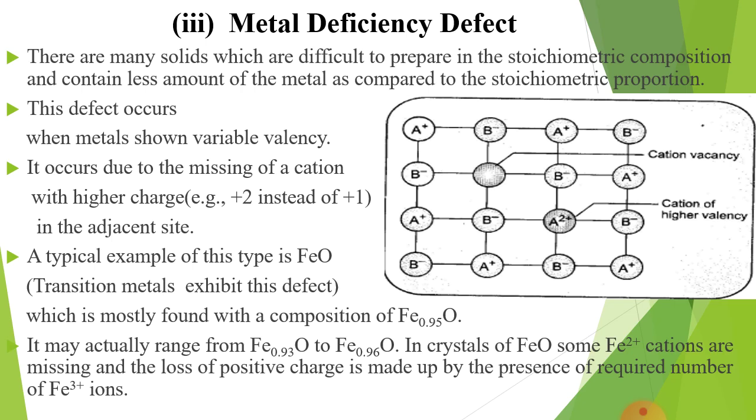For example, if 3 Fe2+ ions are missing, that is balanced by 2 Fe3+ ions. Now the charges are balanced, but metals are less. That's why the defect is known as metal deficiency defect. It also generates a cationic vacancy.